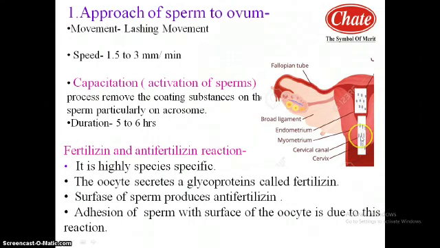Now the sperm travels towards the egg which is present in the fallopian tube, an average distance of about 10 to 12 centimeters. The movement shown by the sperm in the female genital tract is termed a lashing movement, while the speed maintained by the sperm here is 1.5 to 3 per minute. When they travel through the female genital tract, the acidic conditions of the female genital tract and phagocytic cells present in the endometrium destroy or phagocytize a large number of sperm.